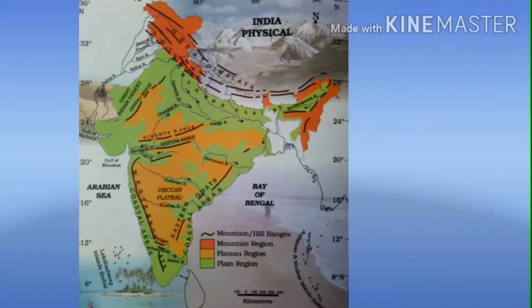Okay, next we'll discuss the Great Peninsular Plateau. It lies to the south of the northern plains. Mainly it forms an irregular triangle with a broad base in the north and the apex in the south. The Aravalli Hills is one of the oldest ranges of the world, the oldest range of the world. It borders the plateau on the northwest side. Then the Western Ghats border the plateau in the west and the Eastern Ghats bound it in the east.